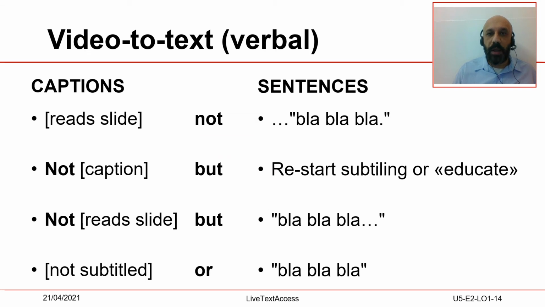In element 1, you have seen how to respeak a speech, which is the verbal acoustic component. In case the speaker also makes use of verbal visual resources, it is important to avoid redundancy. So, for example, if a speaker is reading a slide containing a lot of text, avoid repeating the text in the slide. Prefer a caption instead, like one saying "reads the slide" in brackets. This guarantees a smooth transition between the subtitles and the slide the speaker reads.